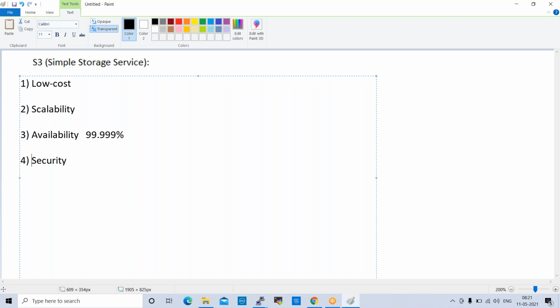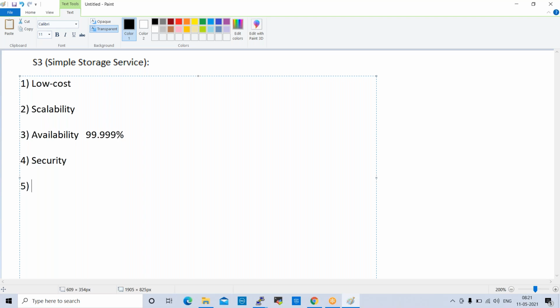It will allow you to access S3 buckets from anywhere, but only with proper authentication. Security-wise, AWS is providing very good security. They maintain different security layers to protect customers' data.